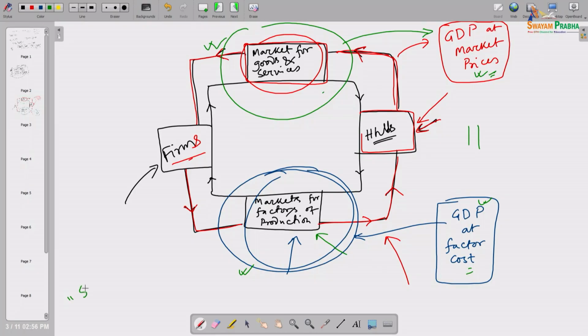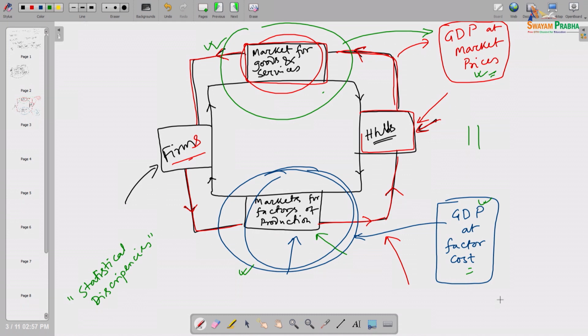That is why some difference in these two GDP figures comes into the picture, and that difference is sometimes called statistical discrepancy, statistical discrepancies. Whatever difference is coming, it is a discrepancy; a lot of statistics are involved, you are summing and combining them. In that process perhaps some discrepancy arises, otherwise ideally they should be the same.